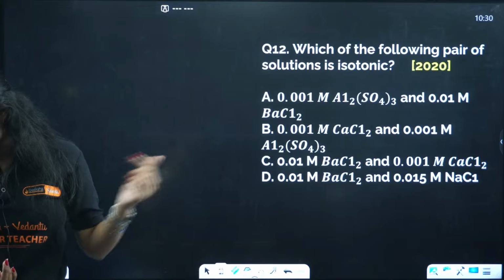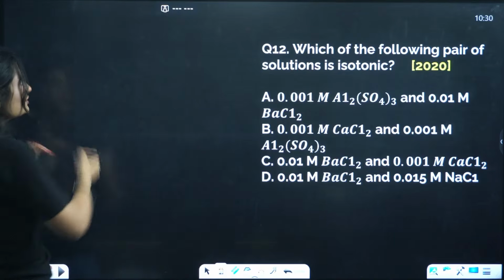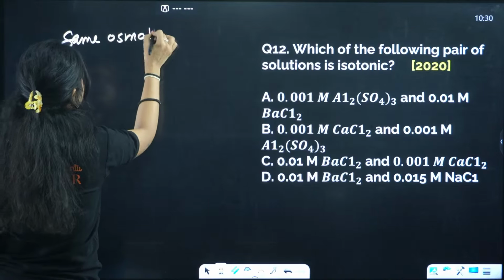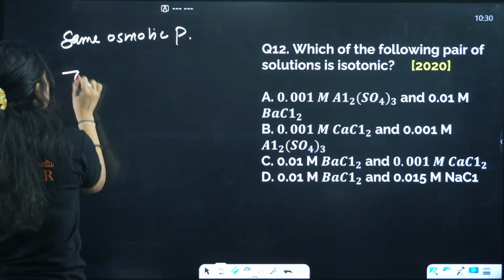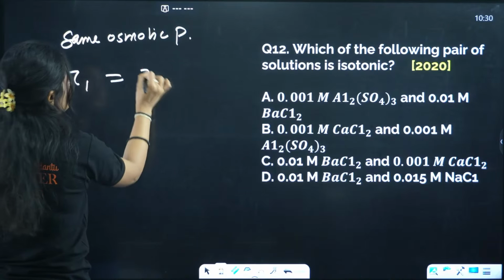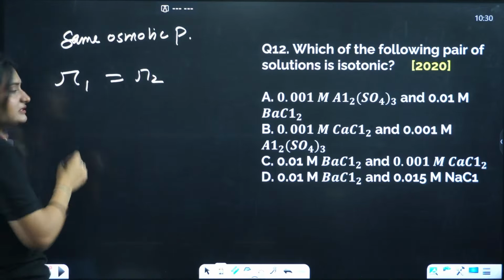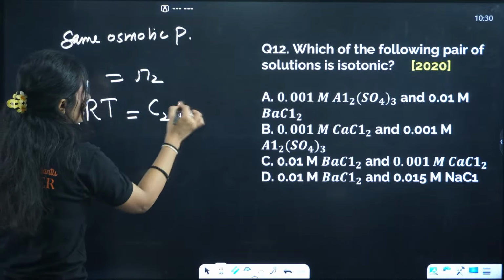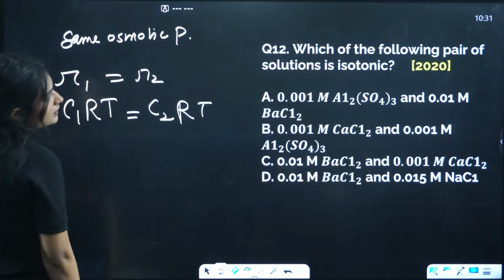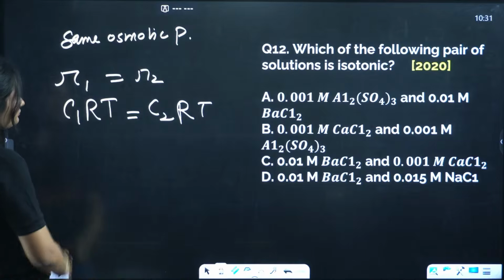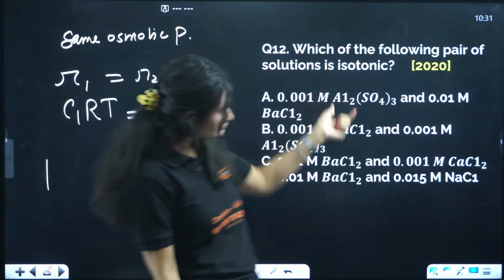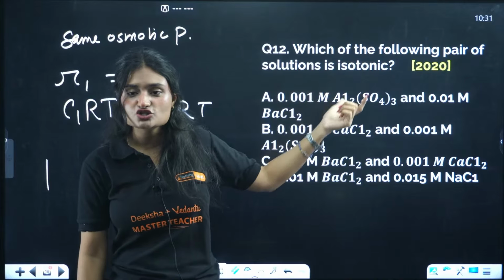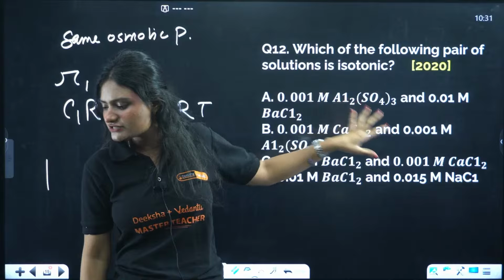Okay, so what is the answer for this one? Let's see. Isotonic means same osmotic pressure. Same osmotic pressure means pi 1 will be equal to, let's say, pi 2. What is pi 1? C1RT, C2RT. Okay, let's see. Now see, all of these are ions. All of these are strong electrolytes, or you can say these will dissociate.